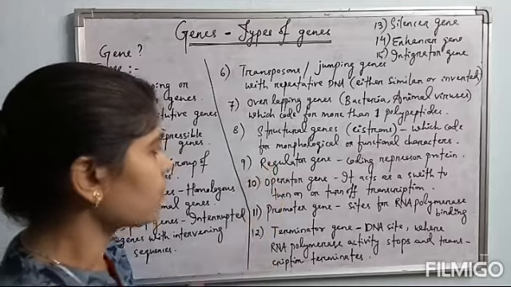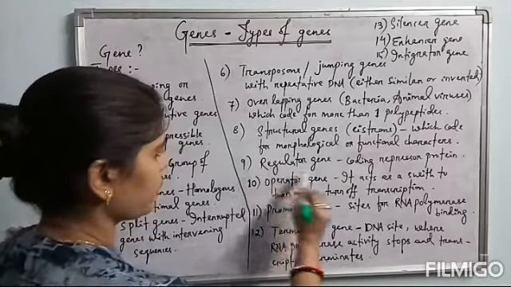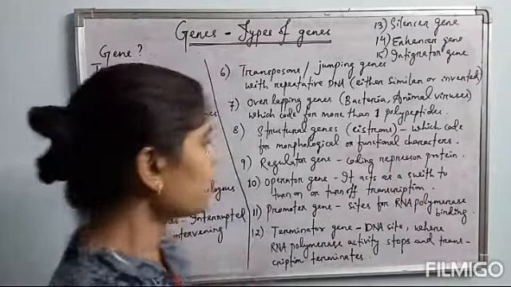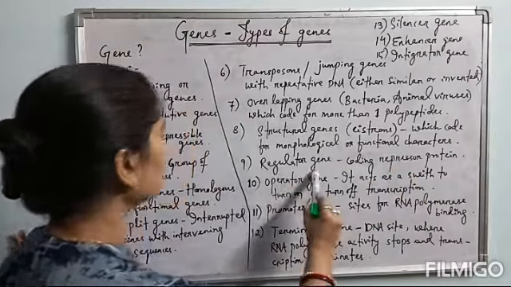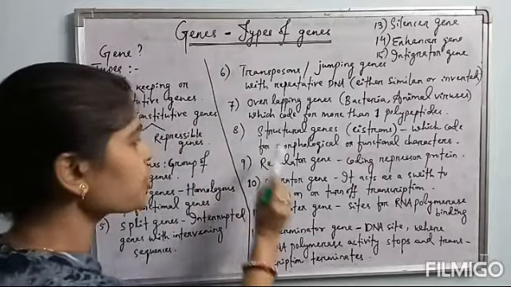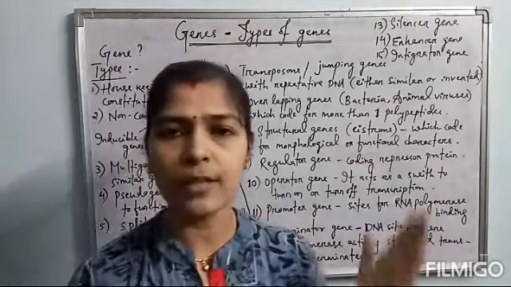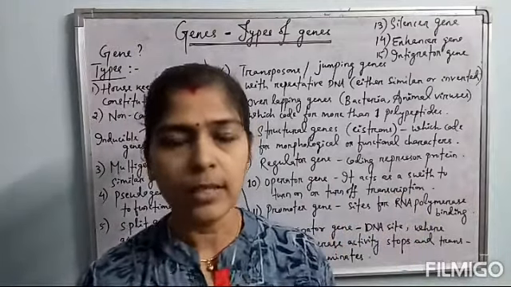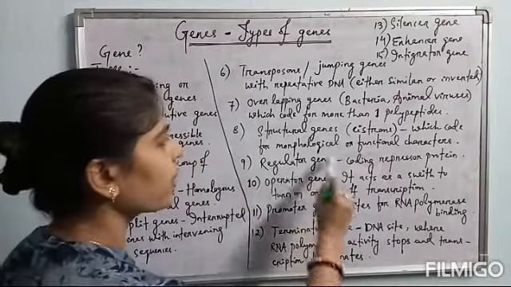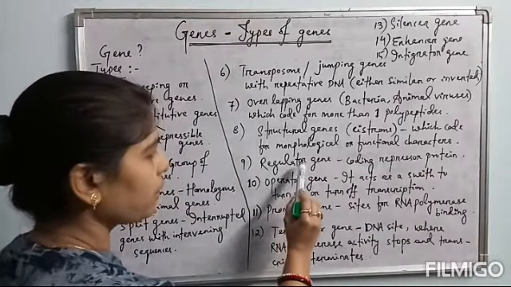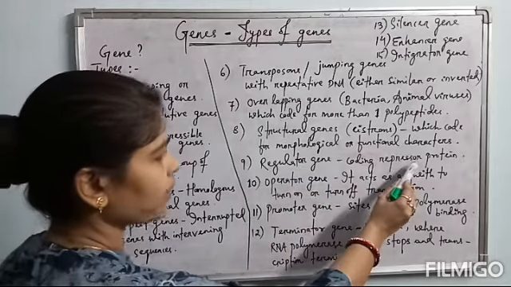What are these genes? Come to the regulator gene first. Regulator genes code for repressor protein. These regulator genes come under the housekeeping gene or constitutive gene part, because these regulator genes, which are present upstream to the cistron's coding sequence or structural gene part, code for a particular repressor protein. They produce a repressor mRNA. The repressor mRNA translates a particular repressor protein.